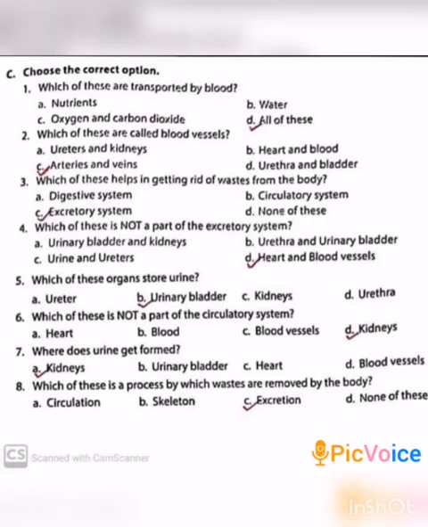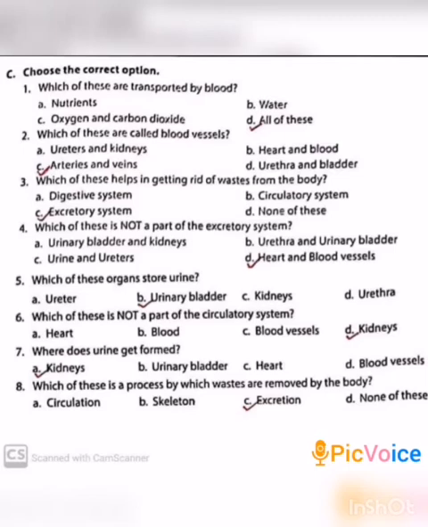Next, C. Choose the correct option. First one, which of these are transported by blood? A. Nutrients, B. Water, C. Oxygen and carbon dioxide, D. All of these. The answer is D. All of these.